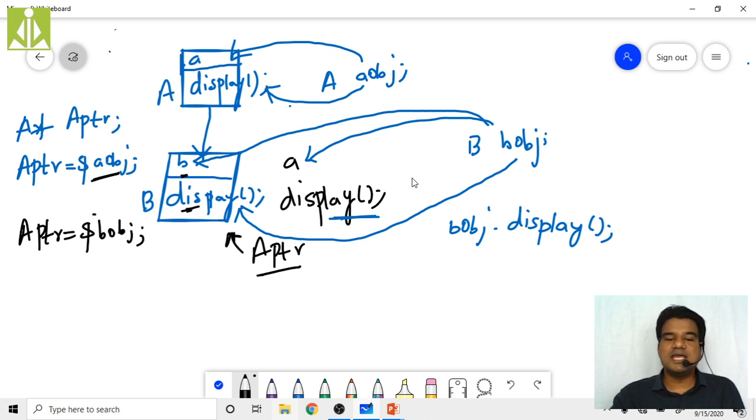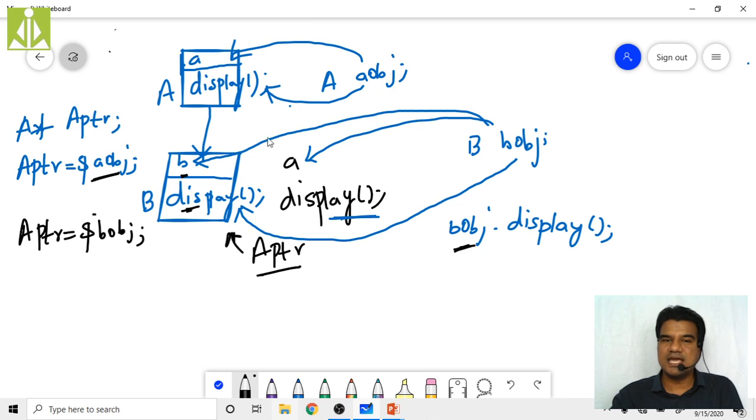Previously, using this BOBJ, we could access only this B and this display. We could not access the inherited display, because whenever you try to access it, your compiler gets confused and executes the actual display only. But when I use the base pointer to access my display function, I can access only the inherited ones.